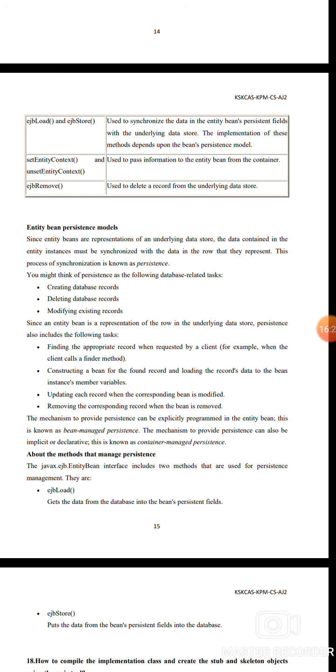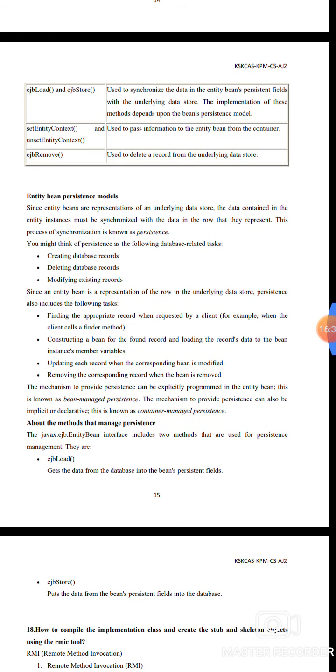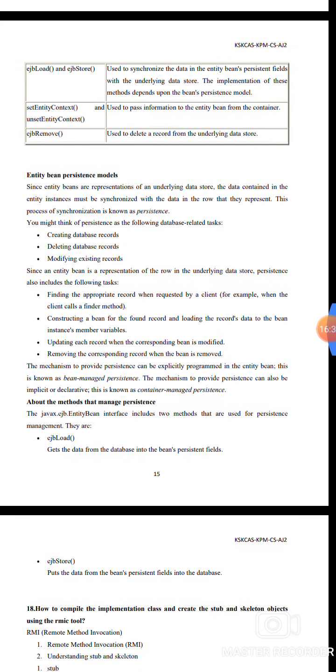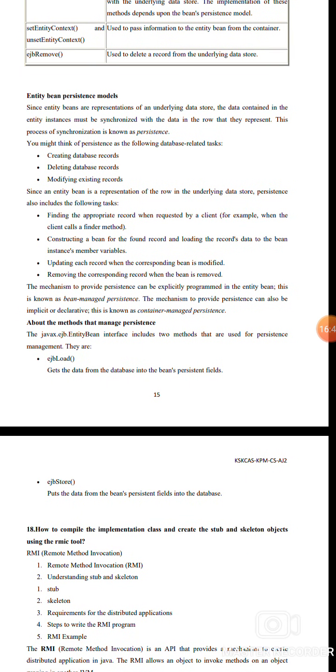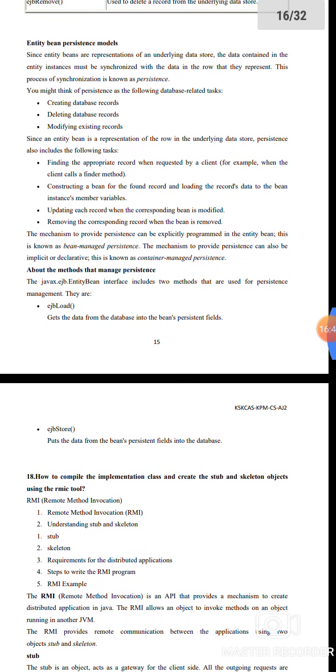The implementation method of the persistence model: set entity and unset entity contents, used to pass the information to the entity bean from the container. EJB remove is used to delete the record from the underlying data store.